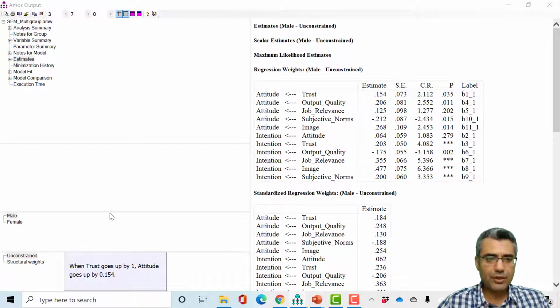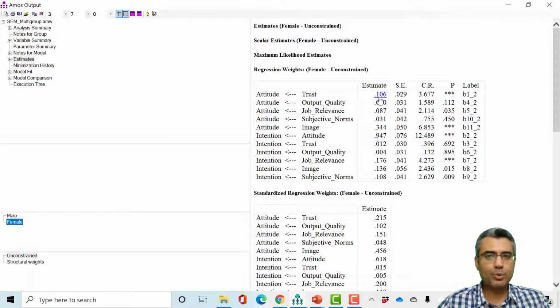This is 0.15, and for female is 0.1. They are different, but this difference is not significant. So we cannot just look at it and say, okay, there is a significant difference. No. So there is a difference, but this difference is not statistically significant for trust to attitude. But for attitude to intention, it was. The difference was statistically significant.